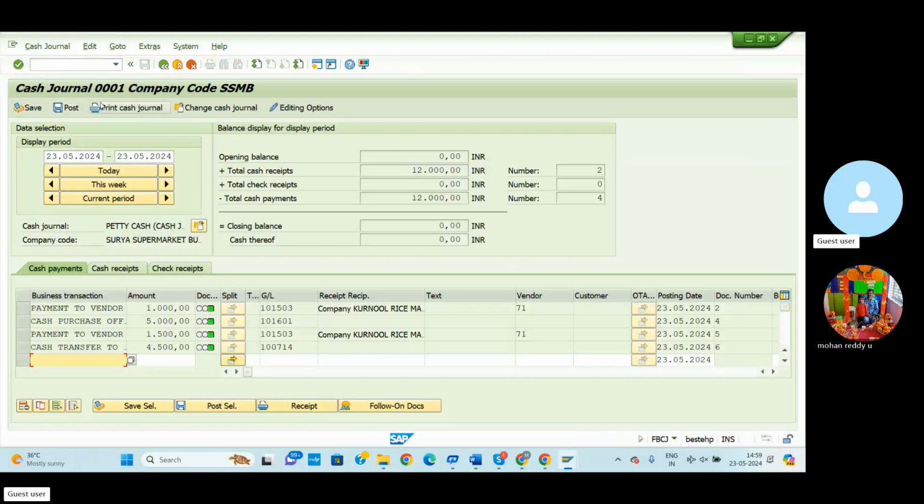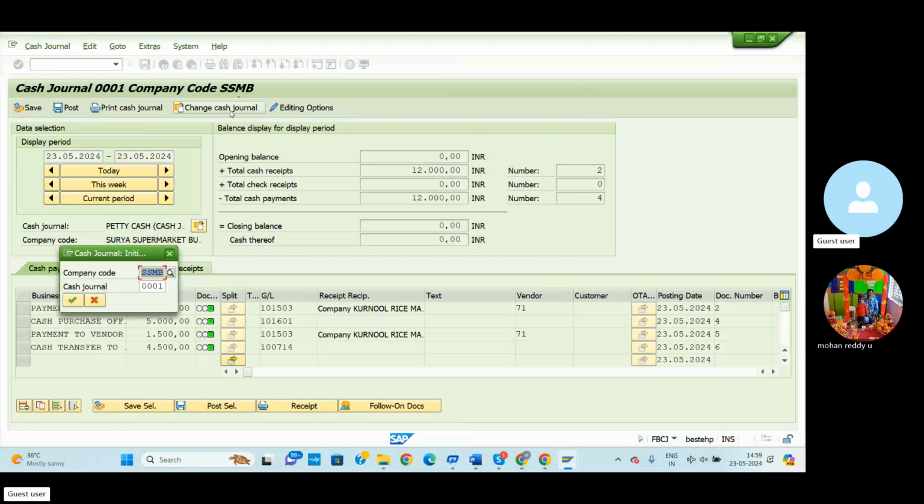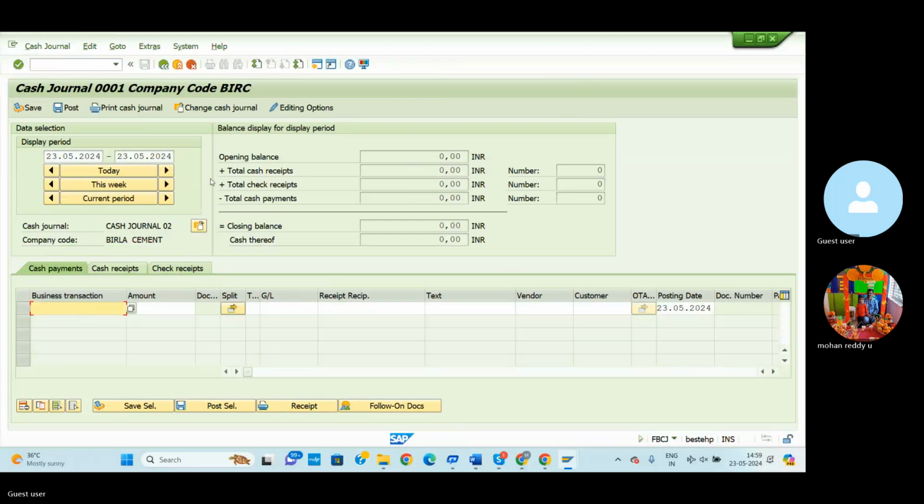Then automatically the cash journal for company code 0001 SSMB appears. Our company code is not SSMB, our company code is BARC. So this is the cash journal entry screen. Now we can change our company code. So change the cash journal, check BARC, our company code, and select.